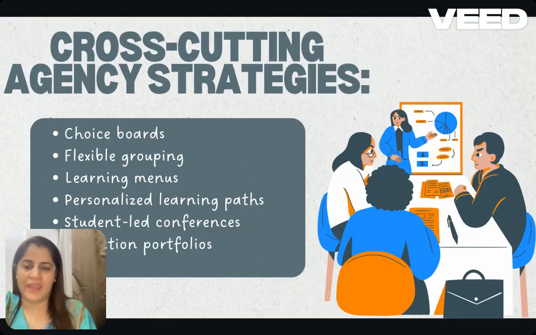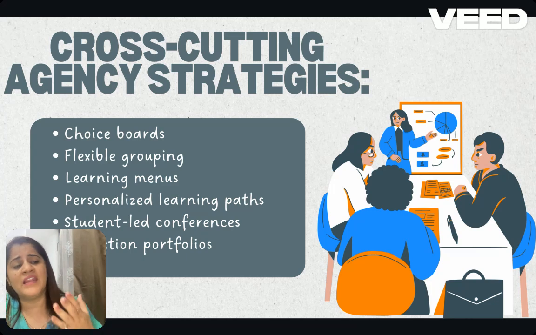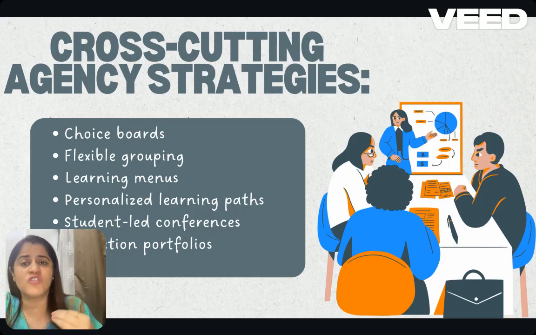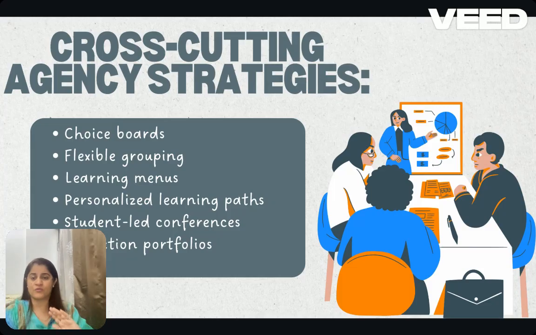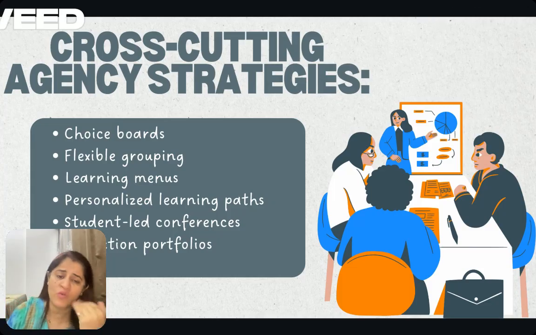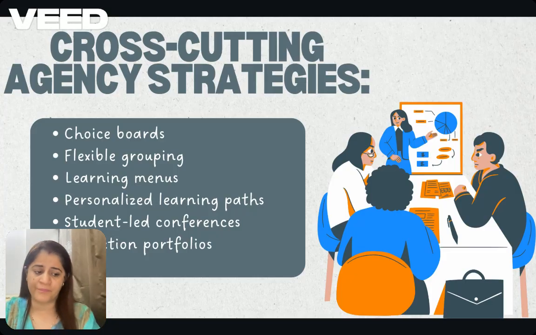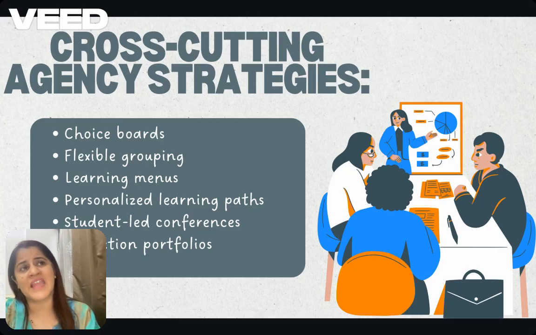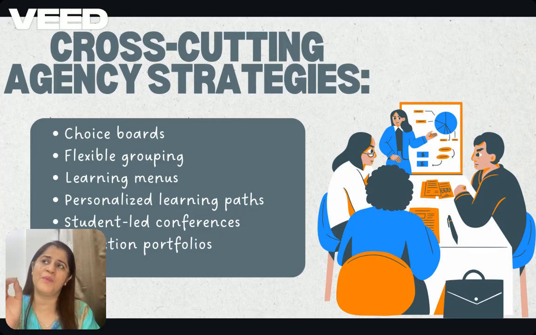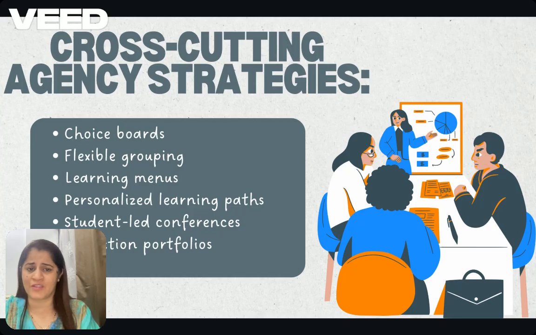Okay, so let's move ahead to understand what exactly the cross cutting agency strategies are. When you give choice boards to the students, when you use flexible grouping, when there is a learning menu, when there are personalized learning pathway goals, student led conferences, reflection journals and portfolios available in your classroom, and if all these things are in place, that means you are facilitating students' agency. By doing all these things, when each student's voice is being considered in a classroom, you are also indirectly differentiating in the teaching learning process.